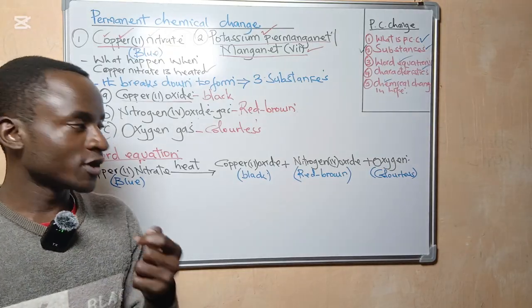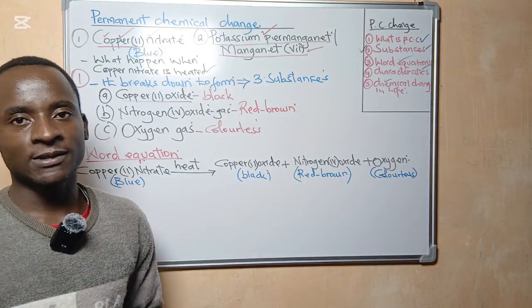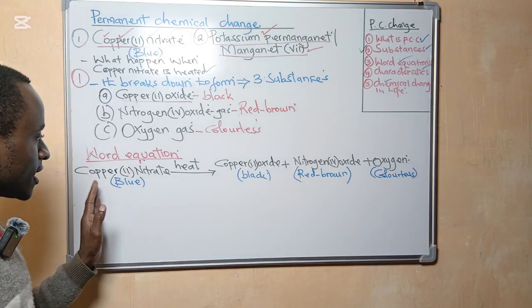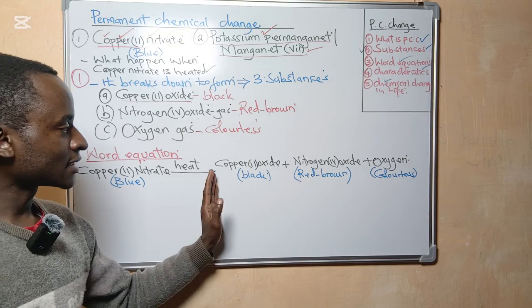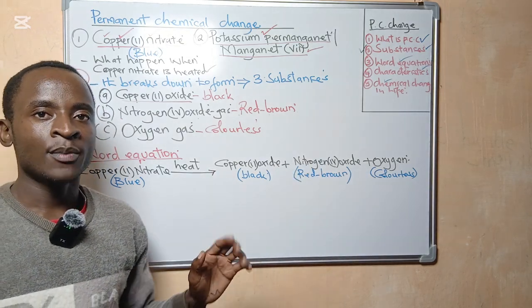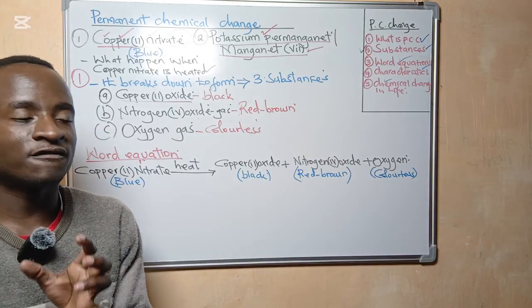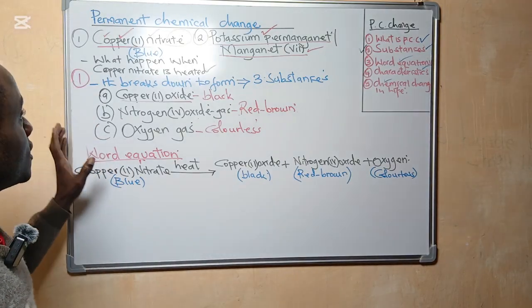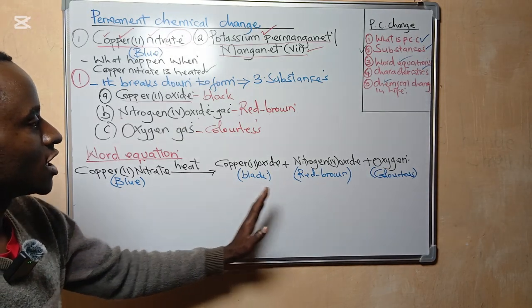So in as much as we are trying to discuss these, we need to understand the language of the examiner. Now, how can we understand the language of the examiner? Write your word equation, understand the color of these substances, understand the color of the products formed after heating copper 2 nitrate, then try to figure out the possible questions that are likely to come out of this equation. Right. Now, we have written the word equation for heating copper 2 nitrate.